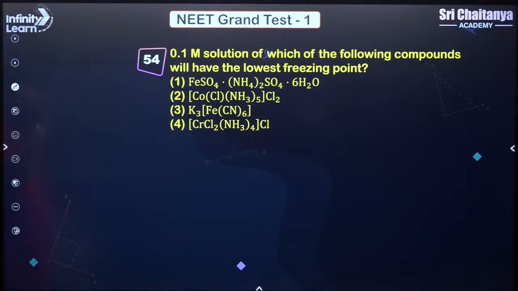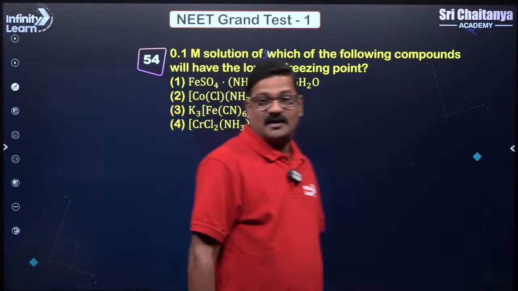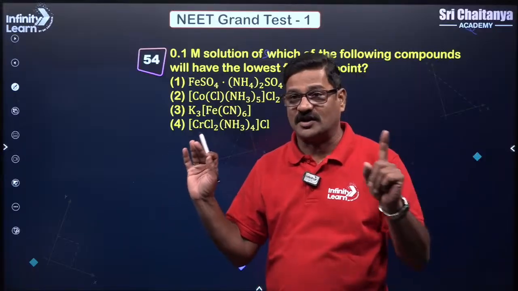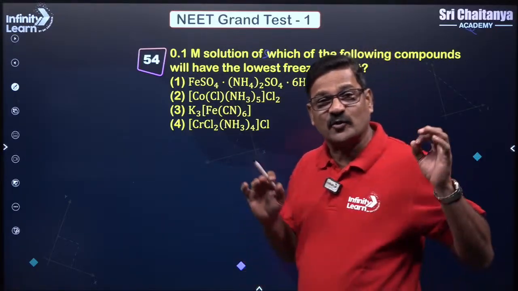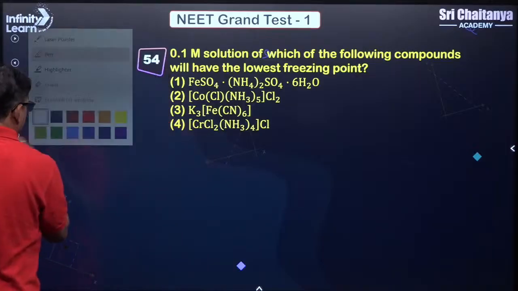For 0.1 mole of solution, which of the following compounds will have the lowest freezing point? This is a super awesome question, my dear children. Not only this question, I am going to give you a super awesome trick. Everybody can use this. Now look at this.